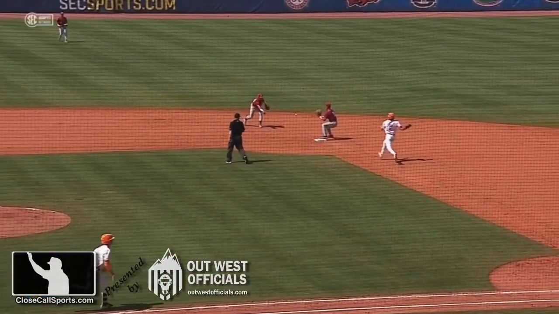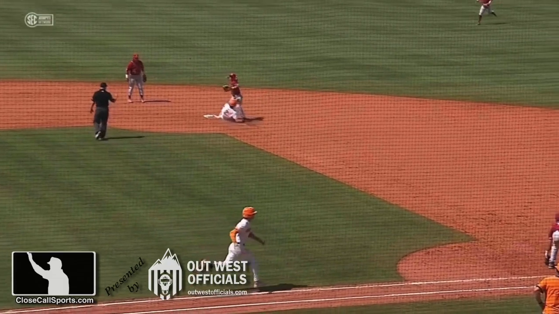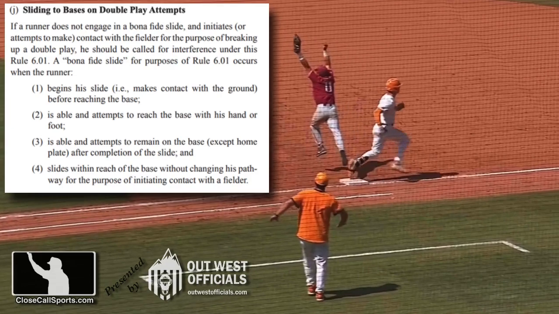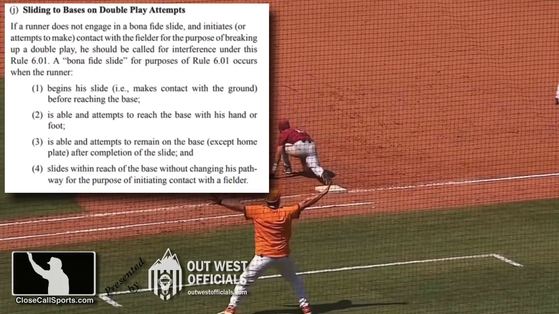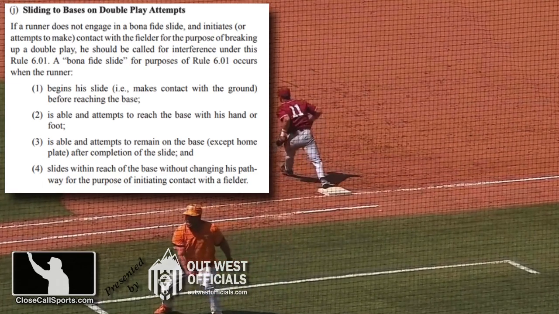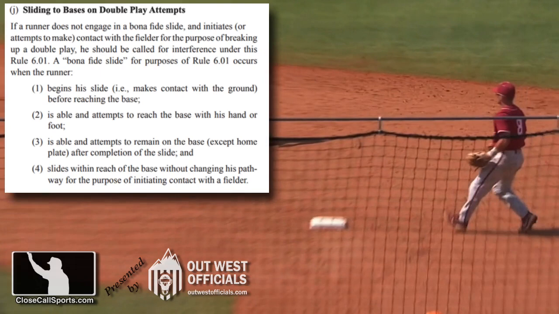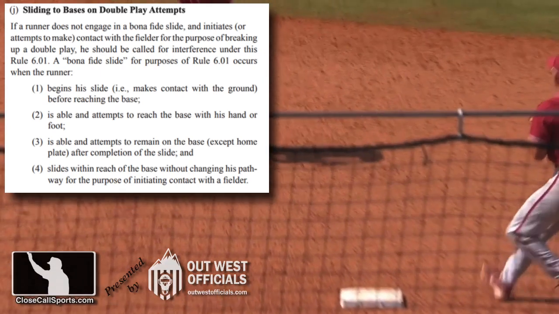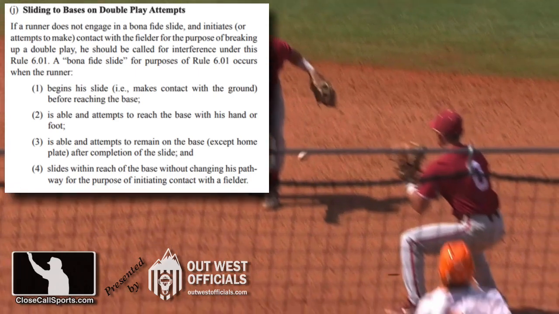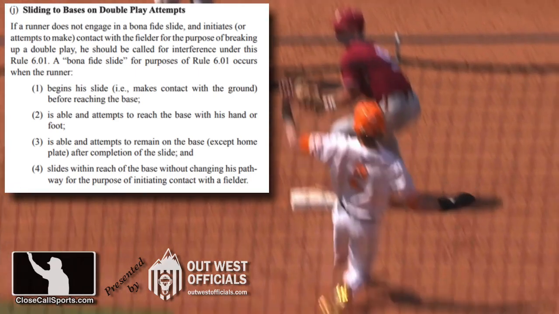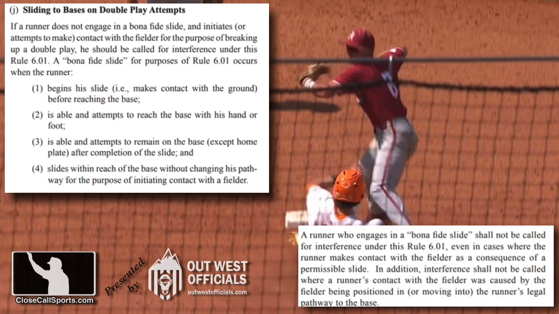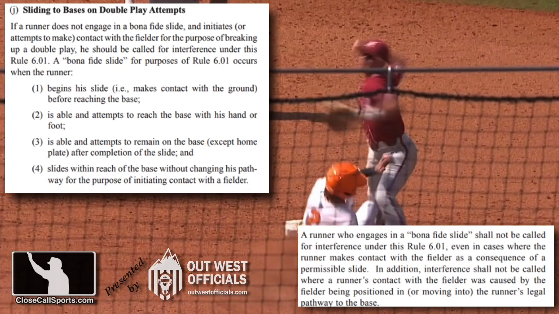The pro rule is different than the college rule. So let's talk about pro, because in pro, it would not be the same type of an out. Pro ball, i.e. MLB, uses a different standard, not forced play slide rule, but bona fide slide. So four criteria. Begins the slide before reaching the base, able to remain on the base, able to reach the base, and slides within reach of the base without changing pathway for the purpose of initiating contact with the fielder. What I like about this rule as opposed to forced play slide, it allows the umpire judgment. It allows them to think. It's not as strict. And in my opinion, this is a bona fide slide. And because it's a bona fide slide, contact is permissible as a result of a bona fide slide, as long as the other criteria are met.